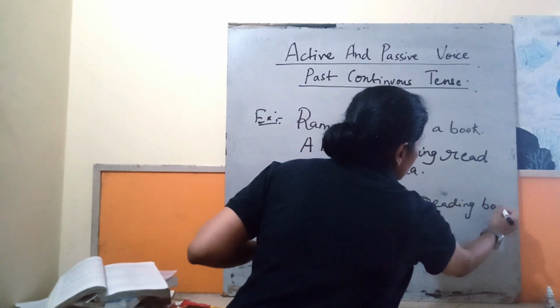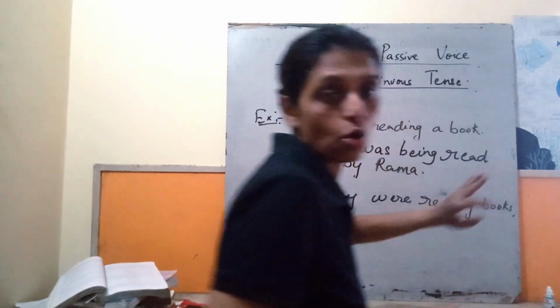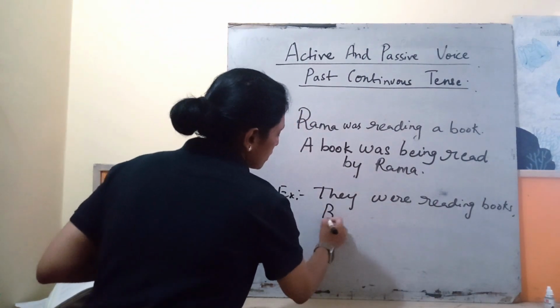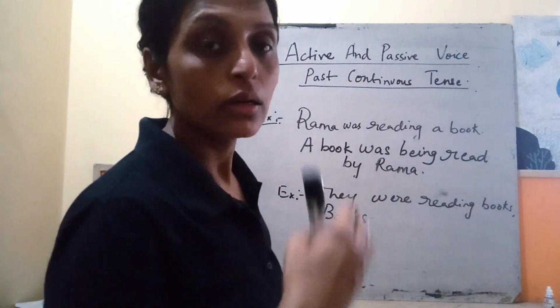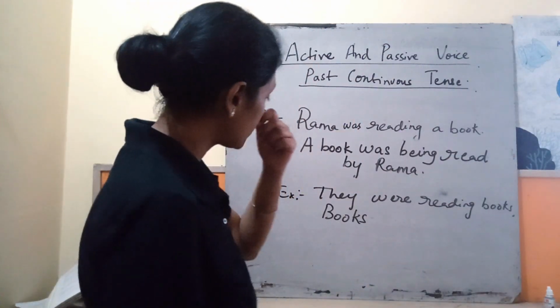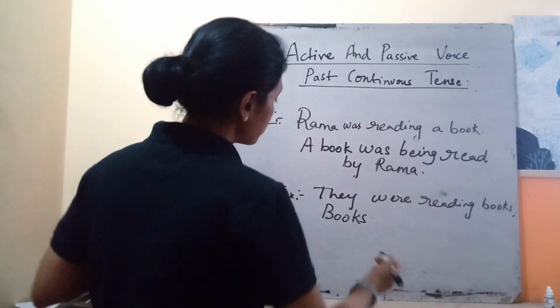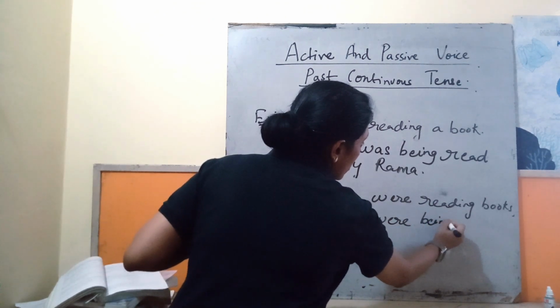I am taking here the subject also plural and the object also plural. Now see, books, because it is more than one, we are going to use the plural form, but as it is in the past, we have to use the auxiliary in the past form only. So it will be books were being read